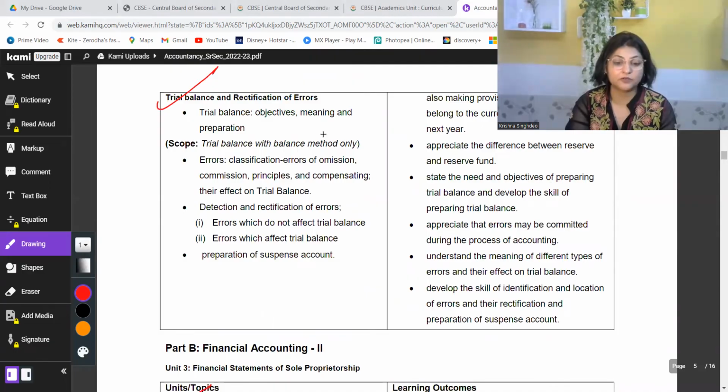Now regarding the book, which book has to be followed for grade 11 if you belong to the CBSE board? You will always have to follow the NCERT book, and apart from the NCERT book, you will be given certain reference books. Why reference books? Because the NCERT book is not one in which everything is given with lots of illustrations and practical problems. The concepts are very well explained, but the illustrations and practice questions are fewer. That is why schools usually prefer to follow one reference book also.